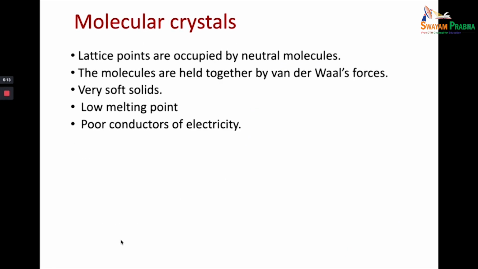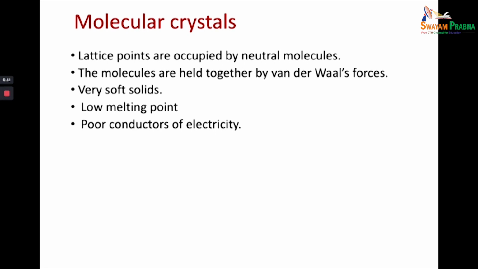Now let's study about molecular crystals. Molecular crystals are those in which the repeating units are atoms or molecules bonded by weak van der Waals type of forces. So these are neutral atoms or molecules which are bonded by weak van der Waals type of forces.